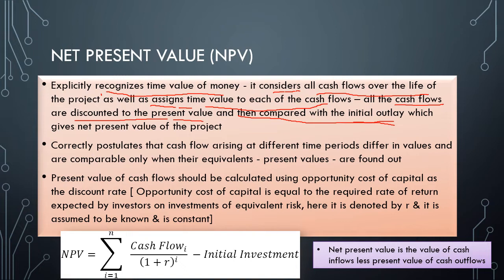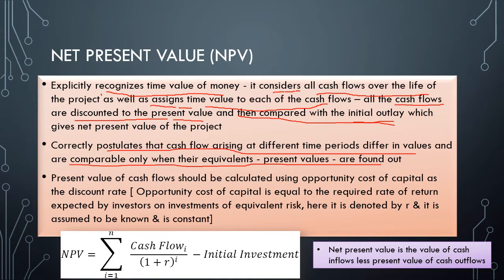Then it correctly postulates that cash flows arising at different time periods differ in values, and are comparable only when their equivalents, that is present values, are found out. That is, if you invest rupees 10,000 in year 1, 20,000 in year 2 and 15,000 in year 3, their values differ because of the time value of money concept, and they can only be comparable when they are equivalent, that is the present value. If they are discounted to their present value, then those amounts invested in different time periods can be compared.